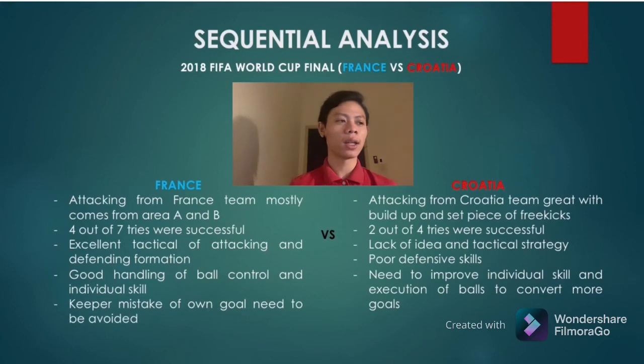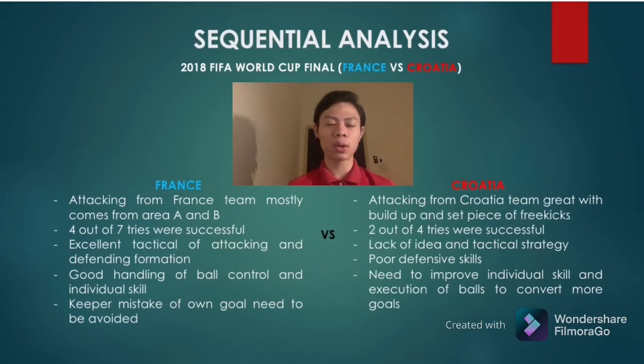For Croatia, their attacking was mostly created on the sides A and C. Their attacking team was great with build-up and set pieces of free kicks, which ended up with 1 successful outcome. 2 out of 4 tries were successful, of which 1 was from a free kick and 1 was the own goal from the keeper's mistake of the France team.